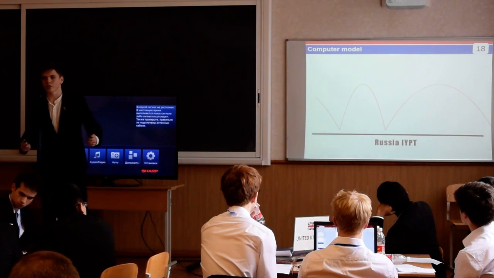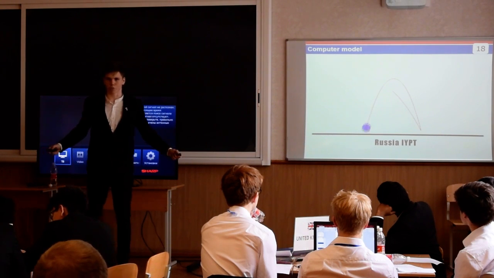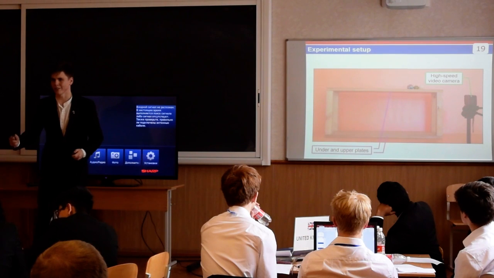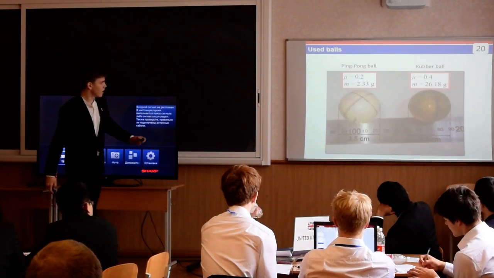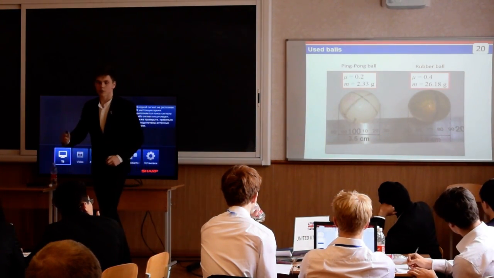It predicts the trajectory, the velocity, and other parameters of movement for the super ball for various initial parameters. We built the following experimental setup to perform the measurements. It consists of a high-speed video camera and two horizontal plates. In our experiments, we used the rubber ball and the ping-pong ball with the same sizes.